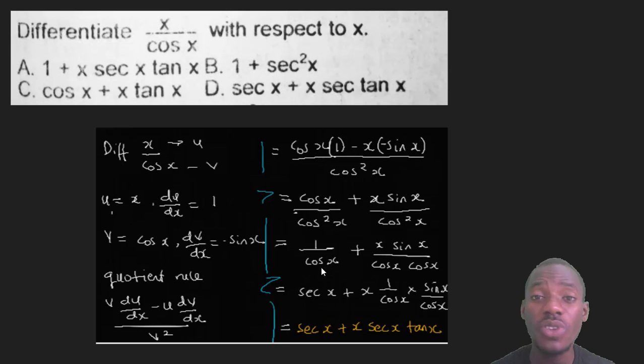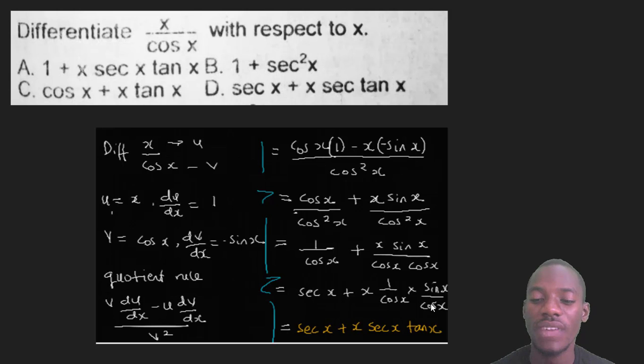Just as the opposite of sine x is cosec x, 1 over sine x is cosec x. So 1 over cos x is sec x, plus sine x over cos x. And that's what I have here. So I just printed x to one side. 1 over cos x is sec x again. Then this sine x over cos x is tan x. Sine over cos is tan. And that's what I have here.